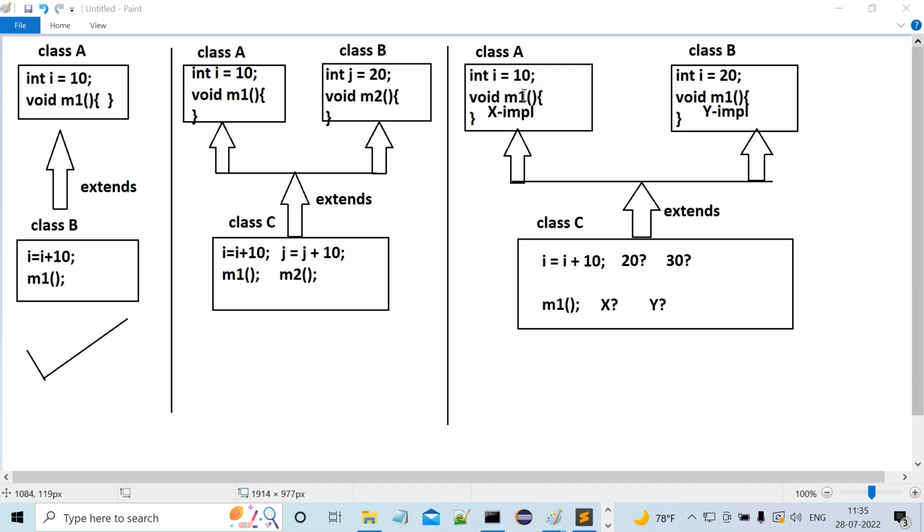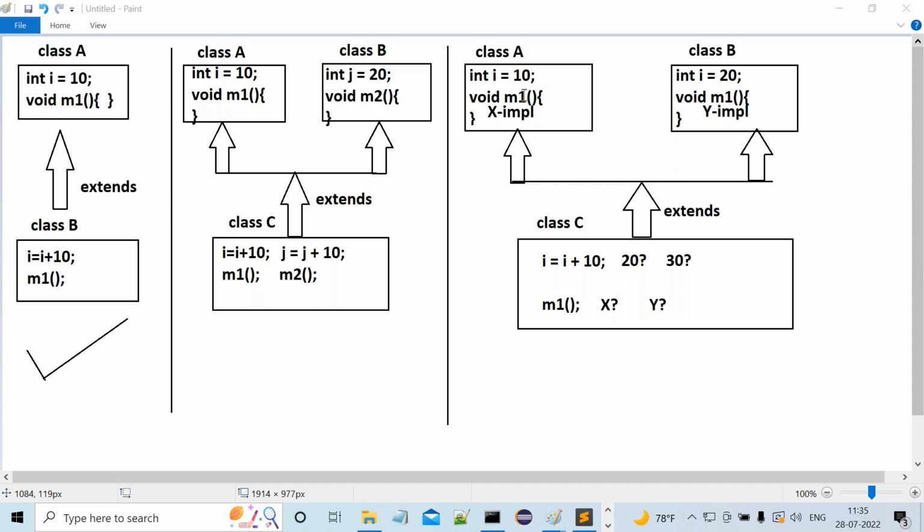Still, if they are not available in class B also, then the PVM will search for it in the next super class. If no super class is available, it will raise an error. If the next super class is available, then it will search for the i variable and the M1 method in the next super class. This order is followed by Python. That is the Python style.